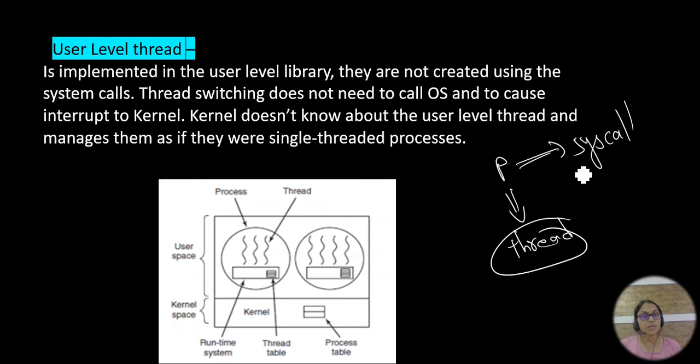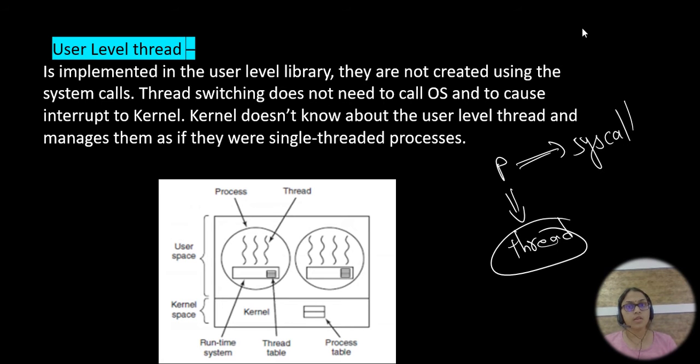That means you are not directly accessing the system call. The thread is not accessing the system call, so they are not created using system calls. Thread switching does not need to call the operating system. If you want to switch from one thread to another thread, there is no need to call the OS and to cause an interrupt to the kernel either. It means you are not interrupting any kernel.